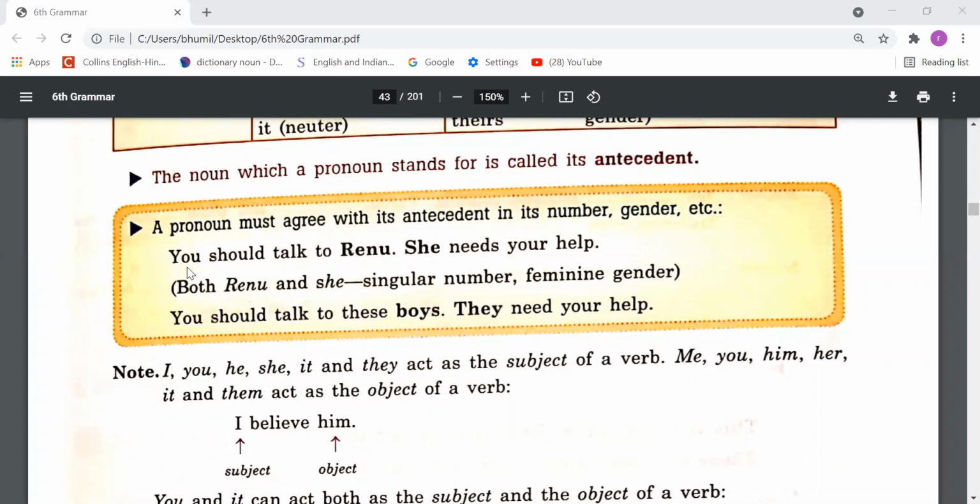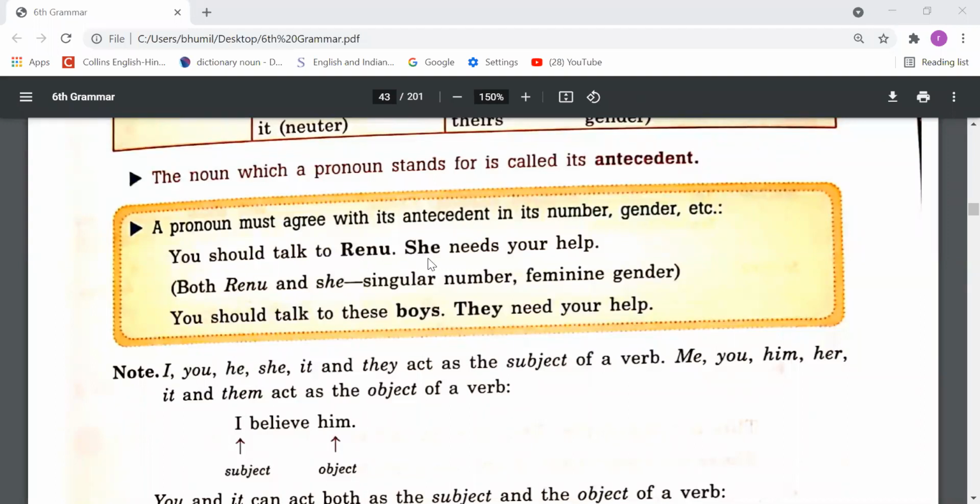You should talk to Renu. Renu is a name, a third person, and the gender is feminine, singular. So for the singular feminine gender, we should use she, not he and not it.